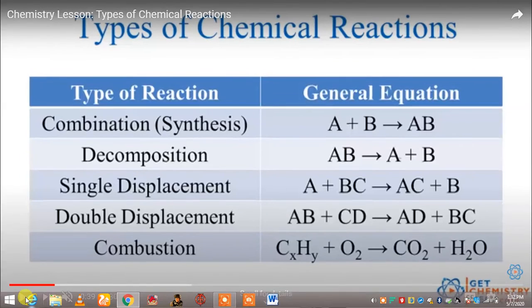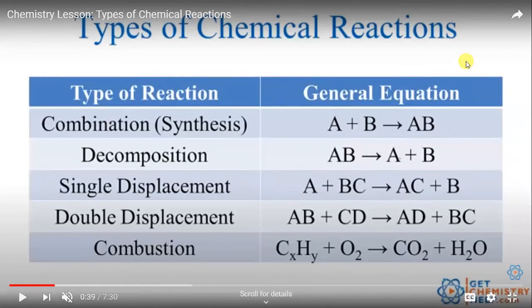And there is one more type of reaction that is also called combustion reaction. So here you can see children that combination reaction, where two or more, sometimes more than two reactants, combine together to form a product.